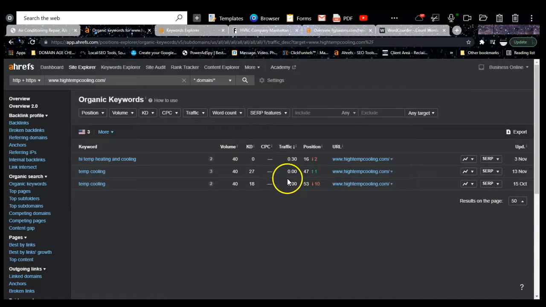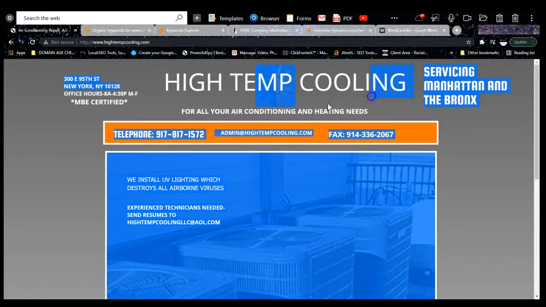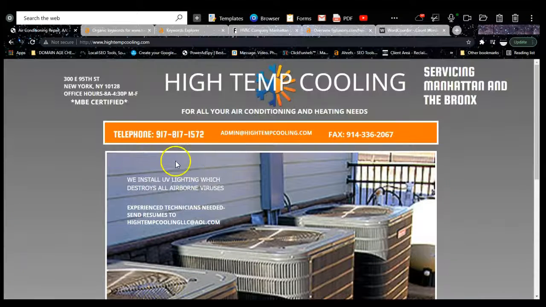But the thing about this also is that you want to be using this keyword properly. This is your brand, but you're not on the first page for this. The reason for this is that you want to be implementing it properly on your website. You want to have more content, saving these images as such, and you guys can definitely go in here and beat them out.